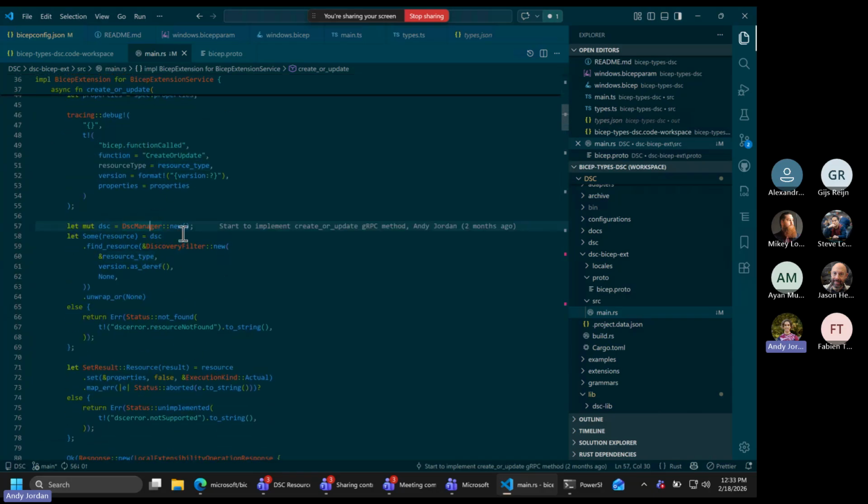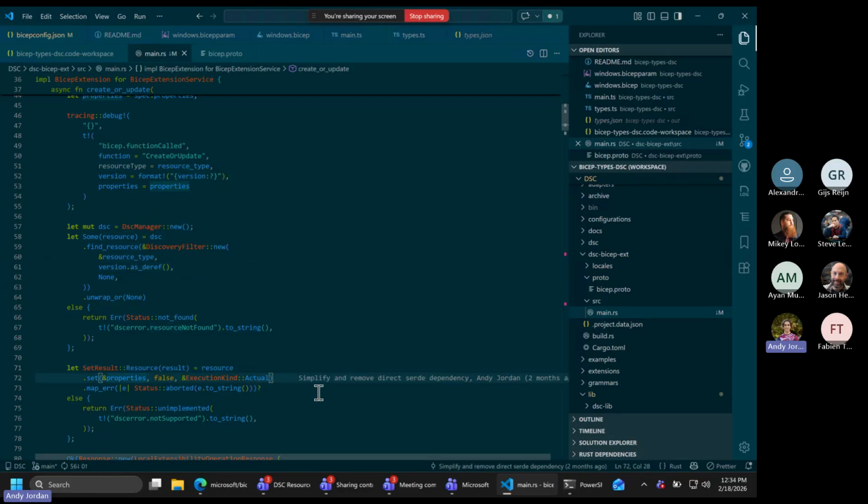If you are familiar with the DSC code, it pulls up the DSC manager, it finds the DSC resource with the resource type and the version, and then on that resource, it calls .set with these properties. There's nothing in between; anything that needed to be done is done at that point, which is why the get and the set work in my example with the registry stuff.